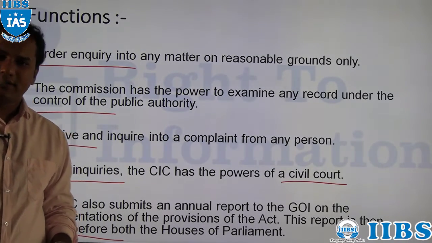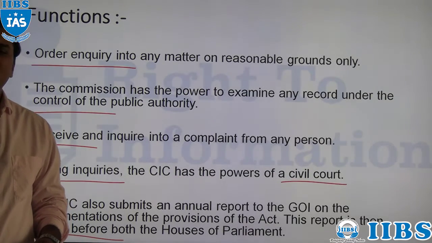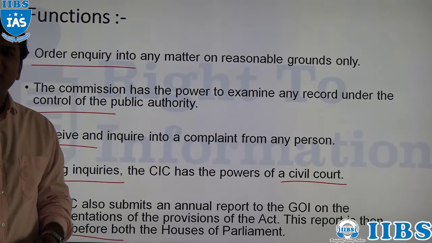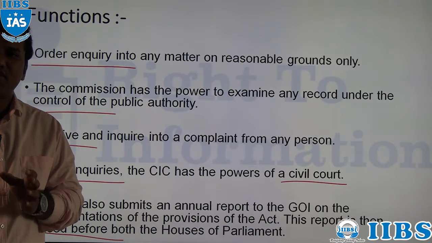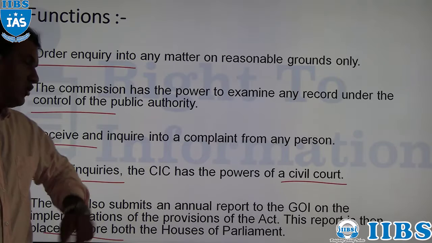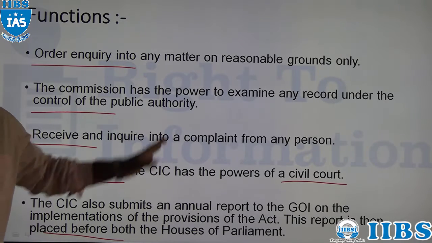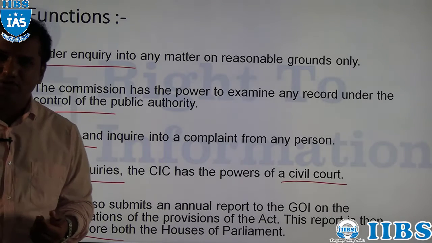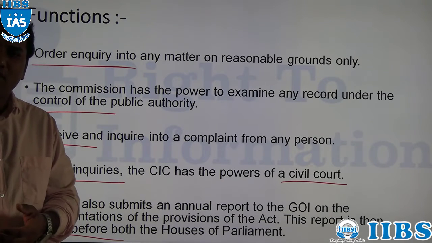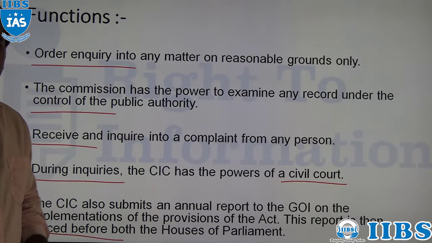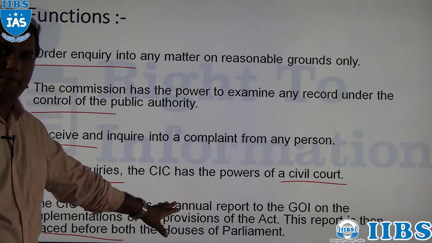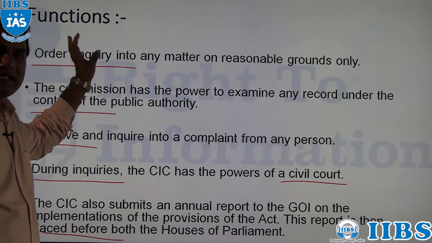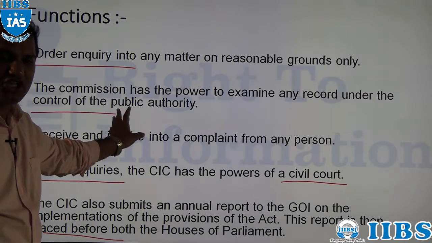In short, on an annual basis, the Central Information Commission has to submit a report which deals with the implementation of the provisions of the RTI Act to the Government of India, or the central government. Then the central government, after receiving the report from the CIC, will lay the same report before both the houses of Parliament. So these are the powers and functions of the Central Information Commission.